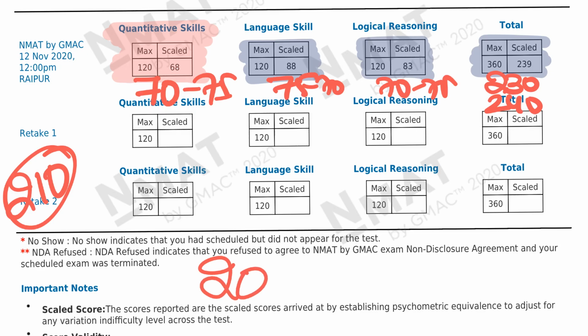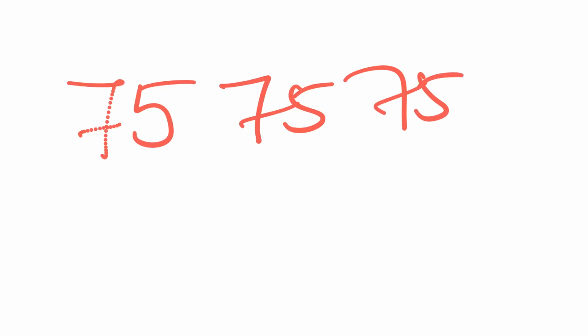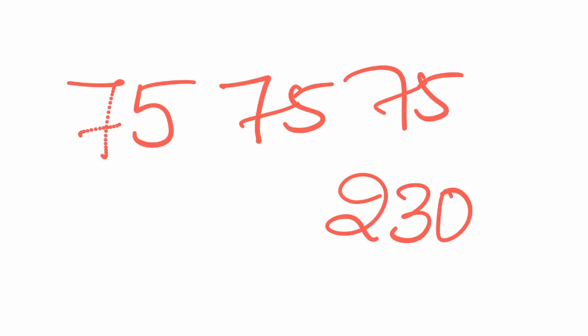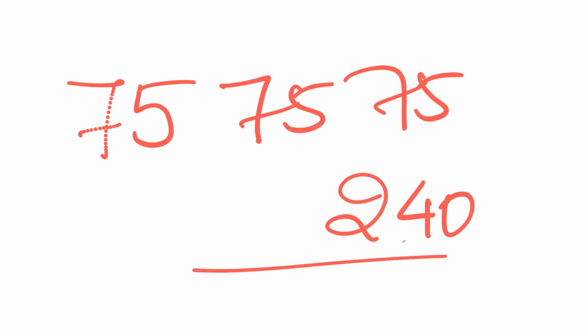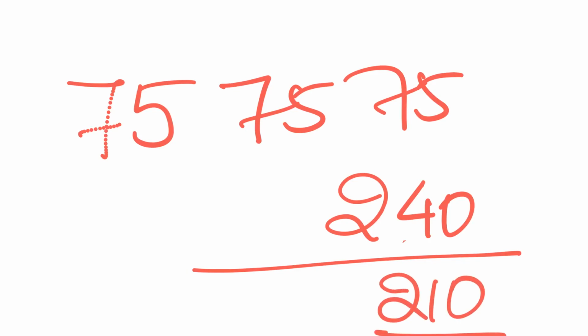Let's blame everything on 2020. कुछ कर नहीं सकते उसका. तो cut off has to go up. So those who are preparing for the exam now, your magic number is 75, 75, 75, and 230 plus. It's totally your wish. If you want to keep the target as 240, you can do that as well. In other words, in your mocks, if you're scoring 210 plus, it's a very good score. You can easily clear the cutoff on the exam day.